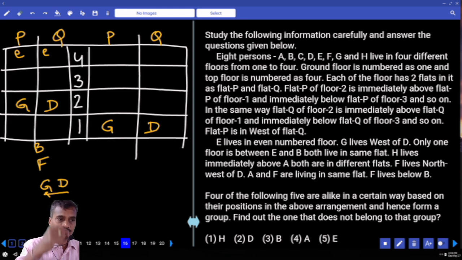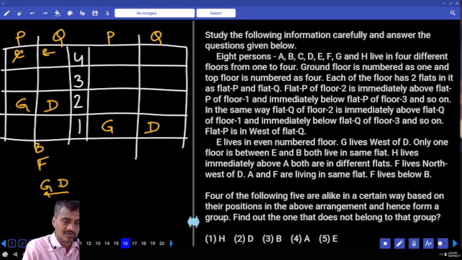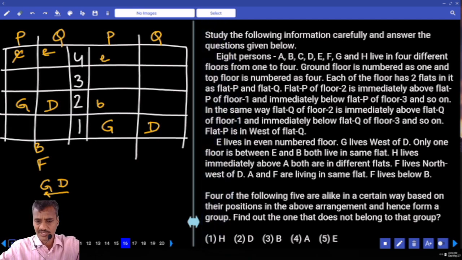Now here, one person between E and B along the flat, that information needs to be given. Isn't it? One person between E and B, here it is not possible at all. Hence, one person between E and B means, if E is here, B will be here, or B is here, E will be here. One person along the flat, isn't it? Or else, if you take the floor, there are two persons in between. Hence, E and B must be in the same flat.